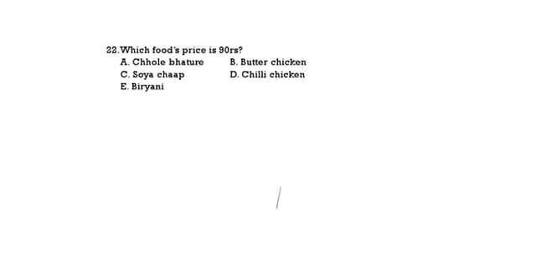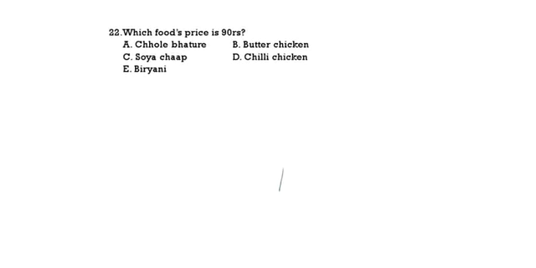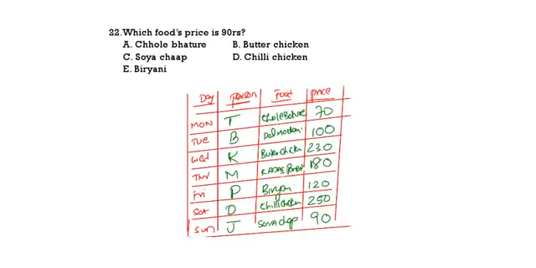Whose food price is 90 rupees? That is J. J or soya chop. Soya chop is 90 rupees. That means option 3 is the correct answer. See the next question.